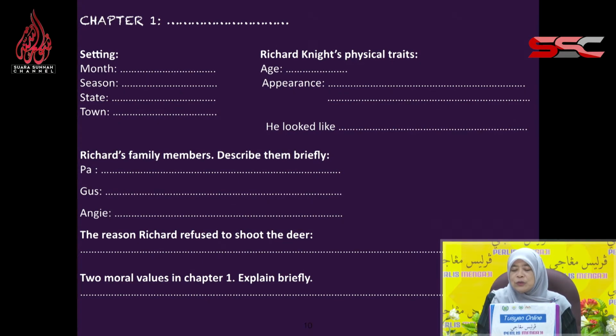The reason Richard refused to shoot the deer. There is a specific reason why he refused. Then, two moral values in chapter 1. Explain briefly, meaning you give the moral values and explain how each value has been displayed in chapter 1. So that's chapter 1: the setting, where you guess the month, the season, the state, the town; Richard Knight's physical traits, his age and appearance; his family members; the reason; and two moral values. Now let's go.